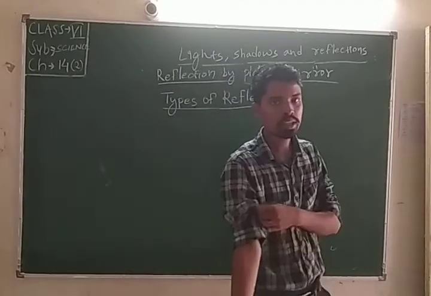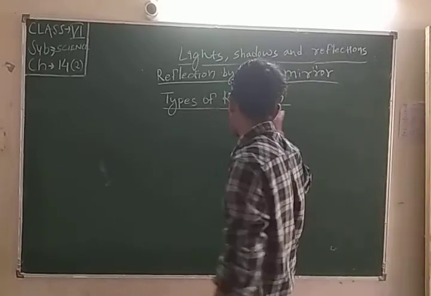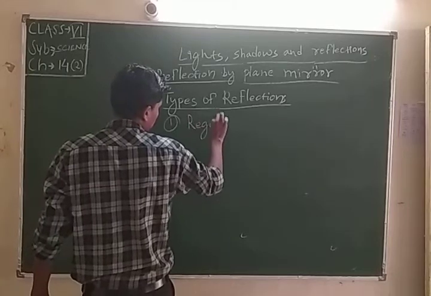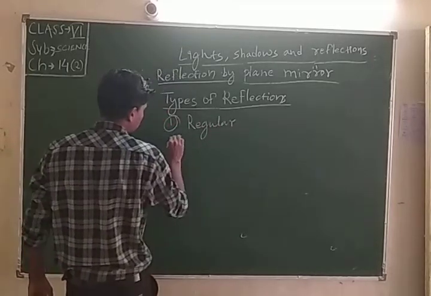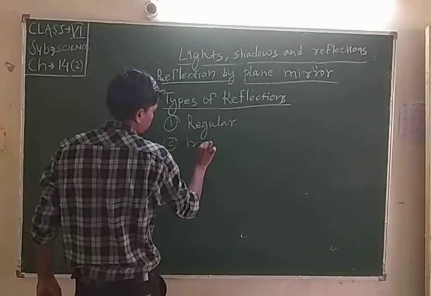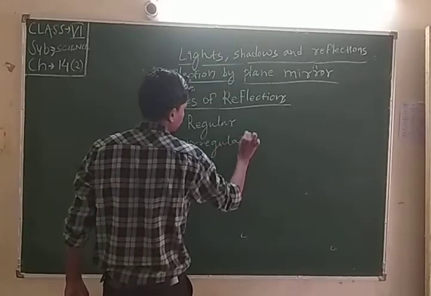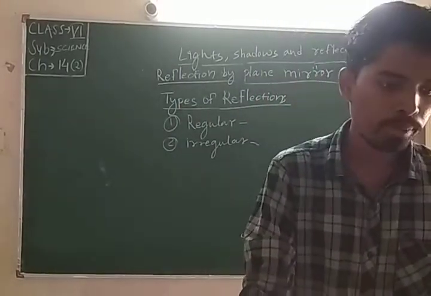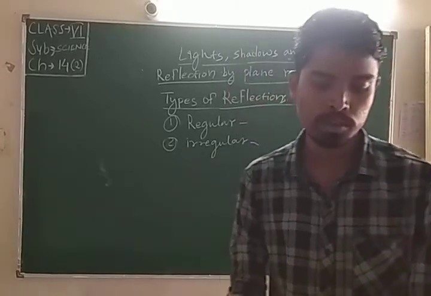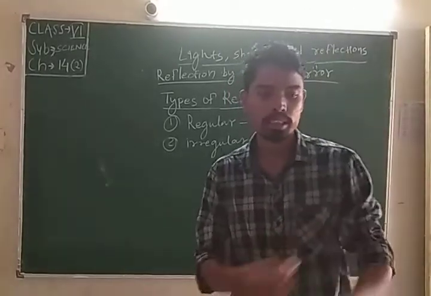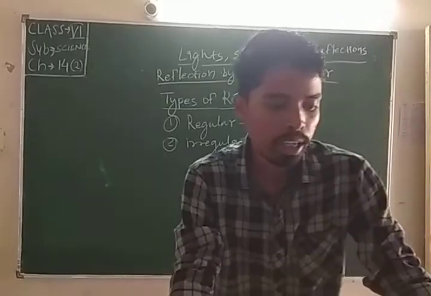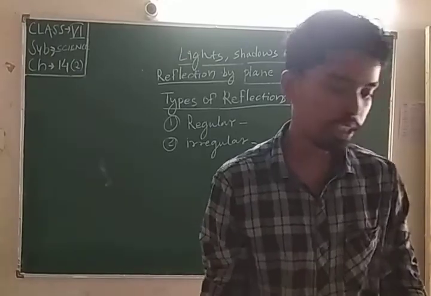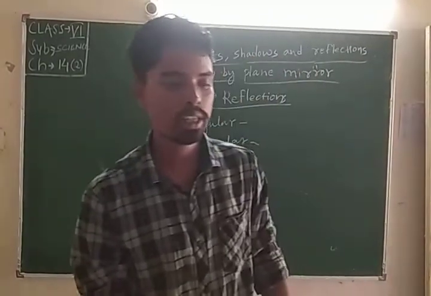Okay. So students, generally there are two types of reflection: regular or irregular. The surface of a mirror is very smooth. You already know that the surface of a mirror is always smooth. Therefore, when a beam of light falls on it, the entire beam is reflected in only one direction.